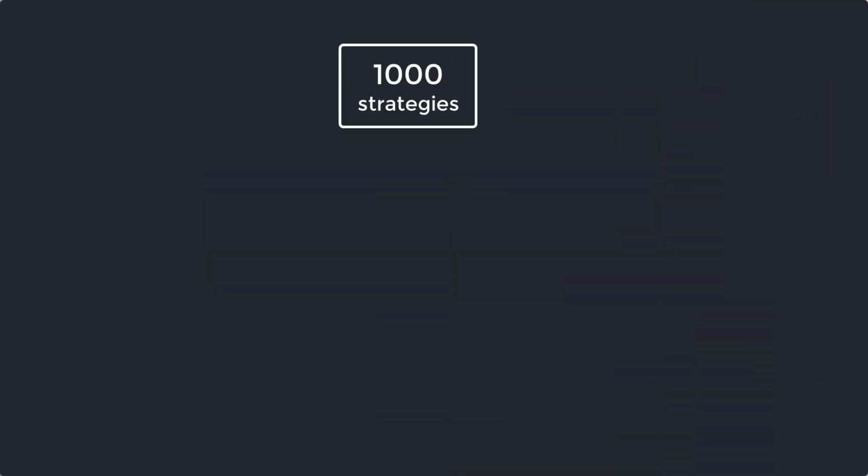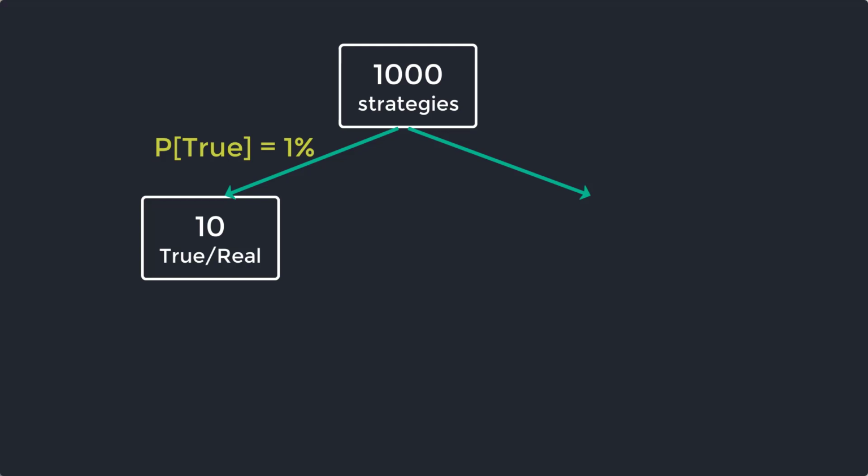Okay, now to help us understand, let's look at a tree diagram that Marcos Lopez de Prado has put together about this very topic. So let's say that we start off with 1,000 trading strategies that we're trying to assess. Now, let's say that the probability of us finding a successful trading strategy is 1%. Which honestly is quite high. That would mean that out of our 1,000 strategies, if they're completely uncorrelated, we would expect to have 10 trading strategies that are actually true, that do have a true alpha. That would also mean that we expect to get 990 false strategies that truly aren't correct.